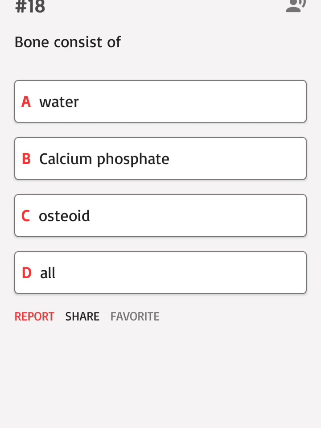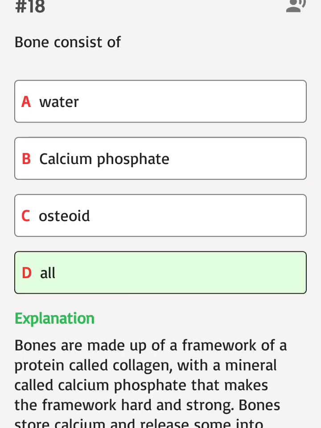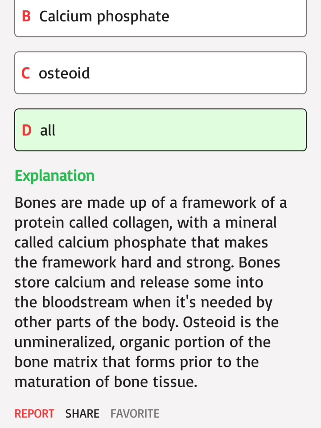Bone consists of: A. Water, B. Calcium phosphate, C. Osteoid, D. All. Correct answer: D. Bones are made up of a framework of a protein called collagen, with a mineral called calcium phosphate that makes the framework hard and strong. Bones store calcium and release some into the bloodstream when it's needed by other parts of the body. Osteoid is the unmineralized, organic portion of the bone matrix that forms prior to the maturation of bone tissue.